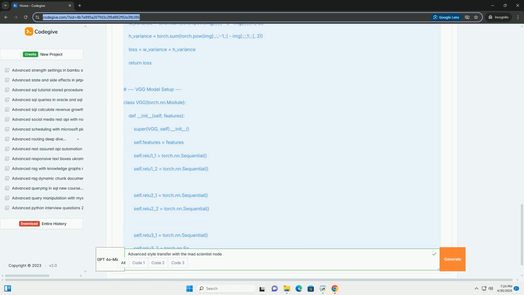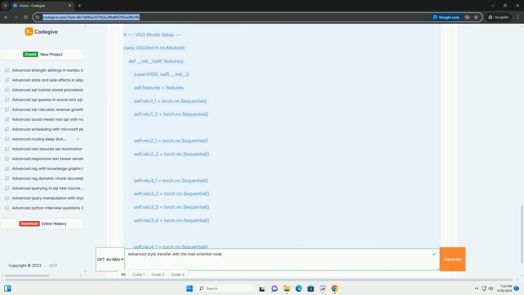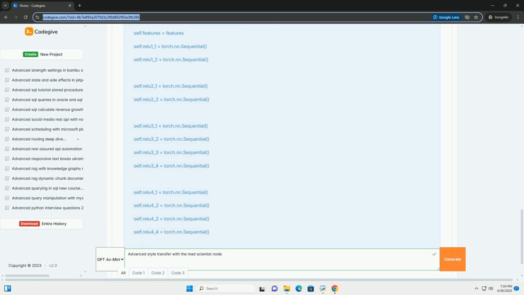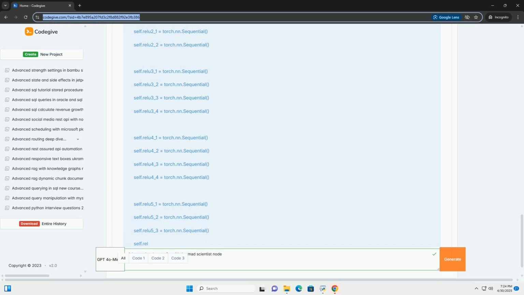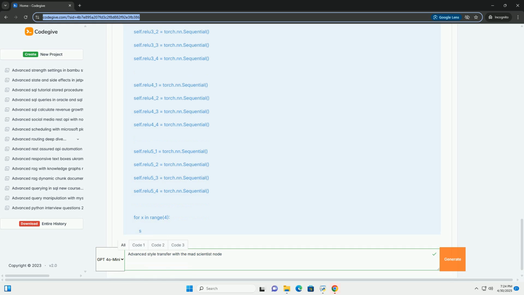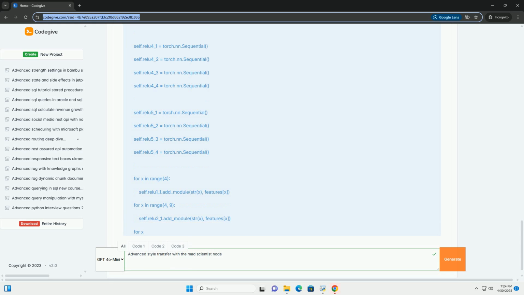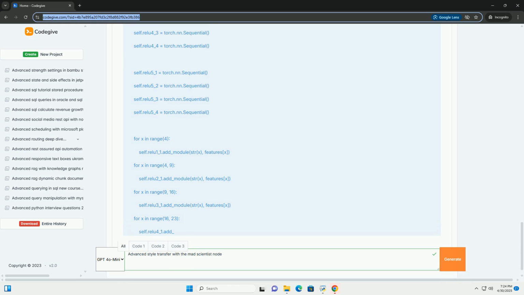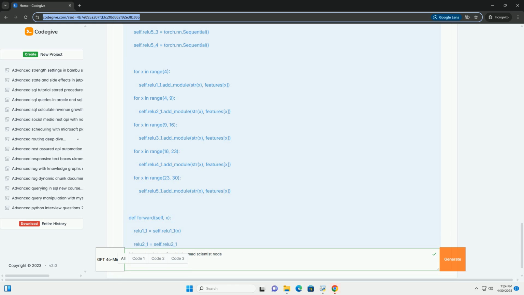Traditional style transfer, as pioneered by Gatys et al., relies on optimizing the content image to match the content features of the content image and the style features of the style image within the feature space of a pre-trained convolutional neural network, CNN, typically VGG. Advanced style transfer builds on this foundation but introduces techniques to improve control. Gives you more precise control over what aspects of the style are transferred and how strongly they're applied.